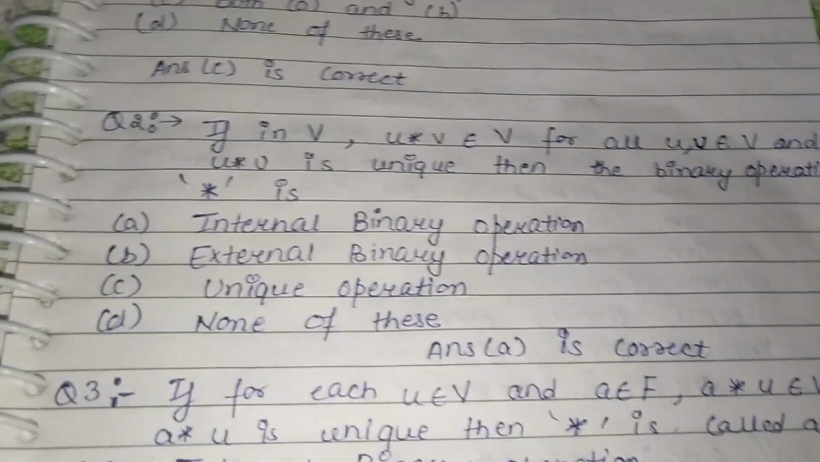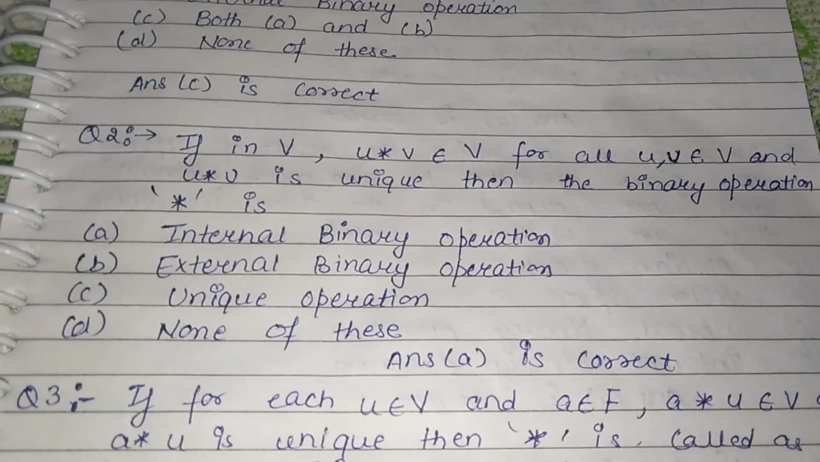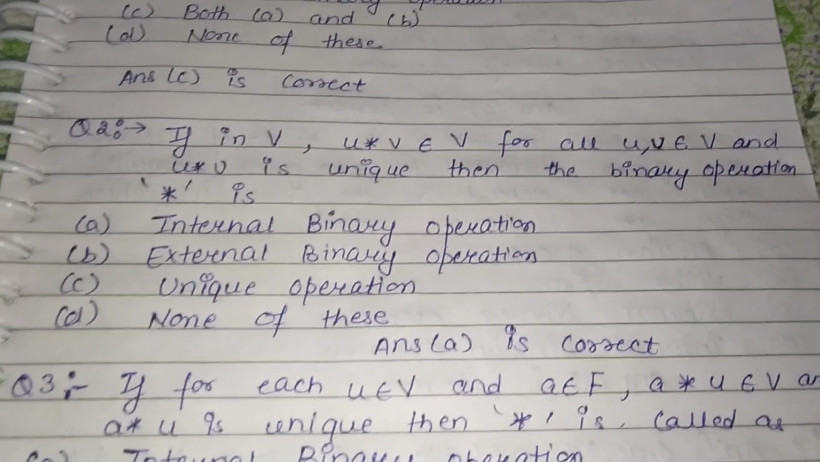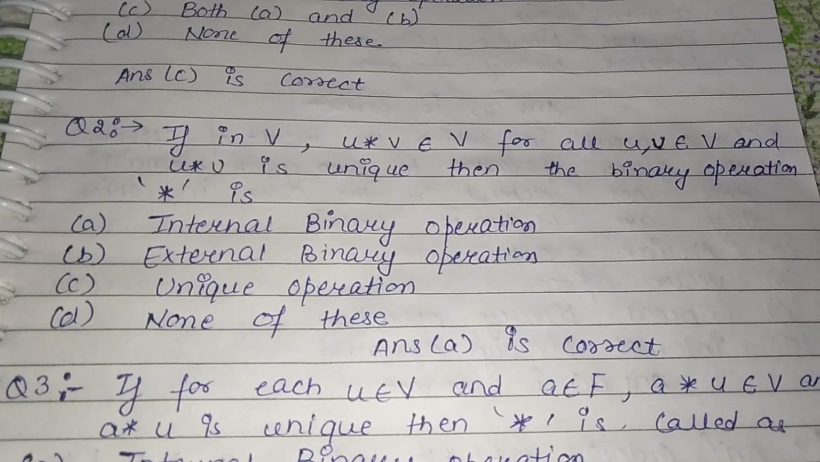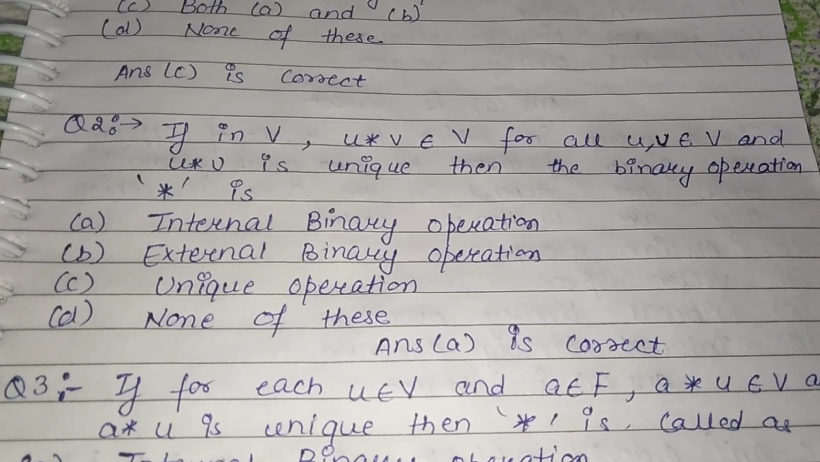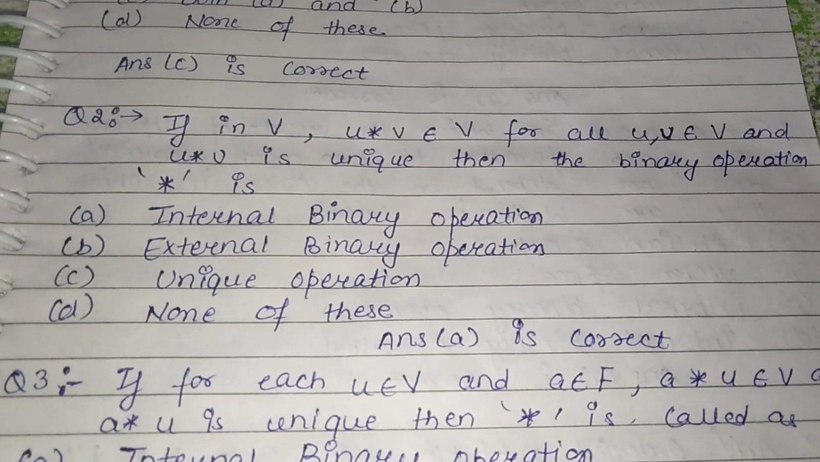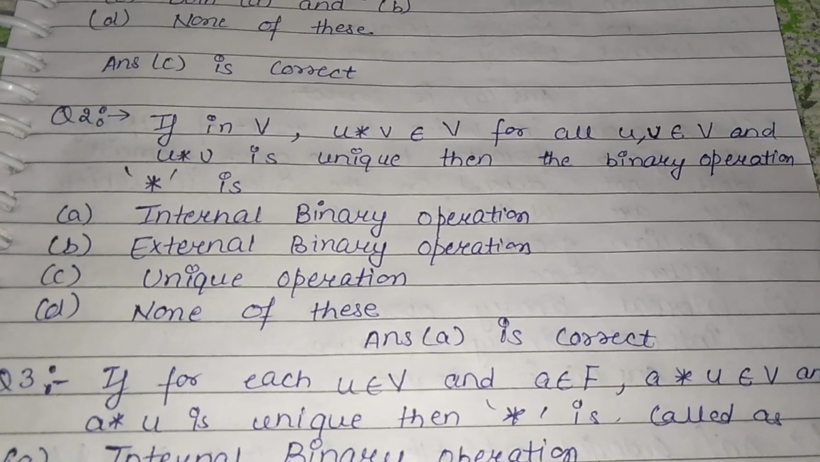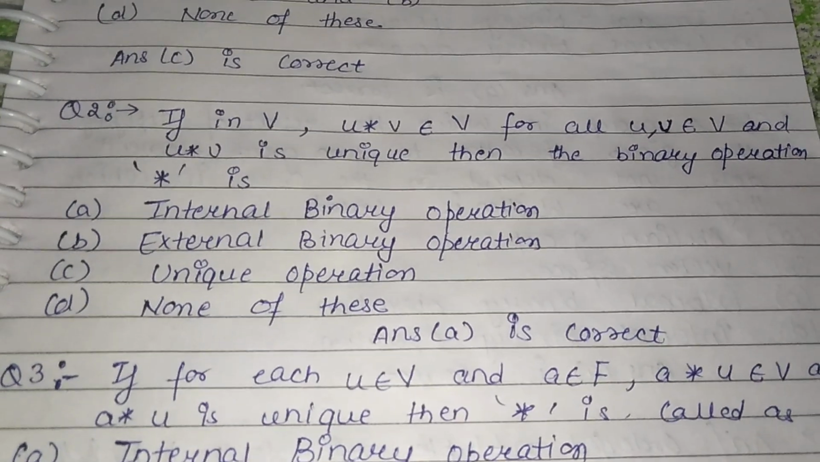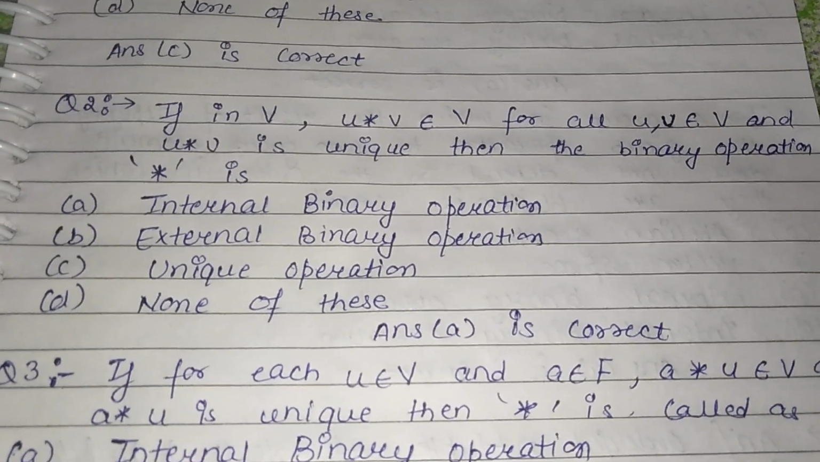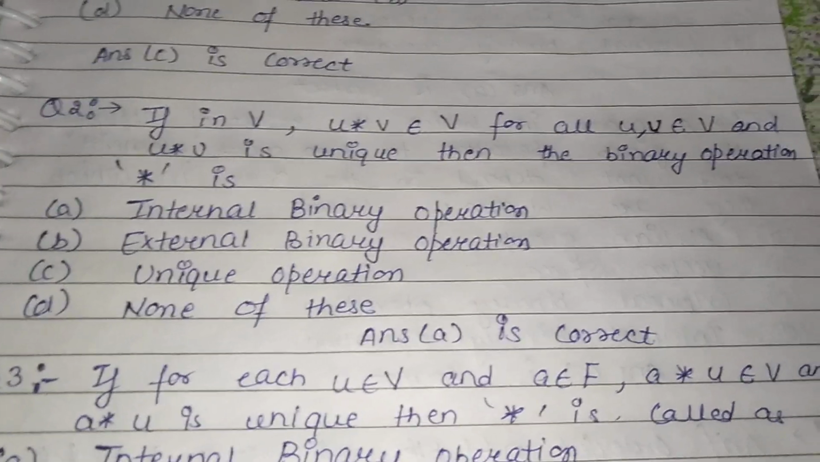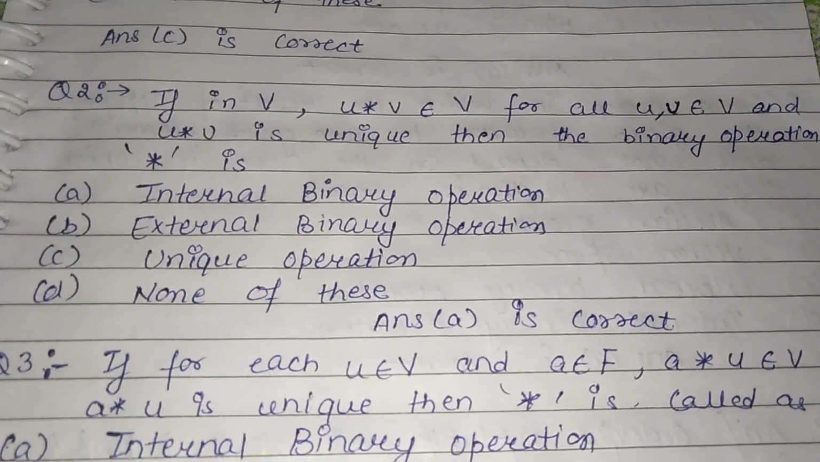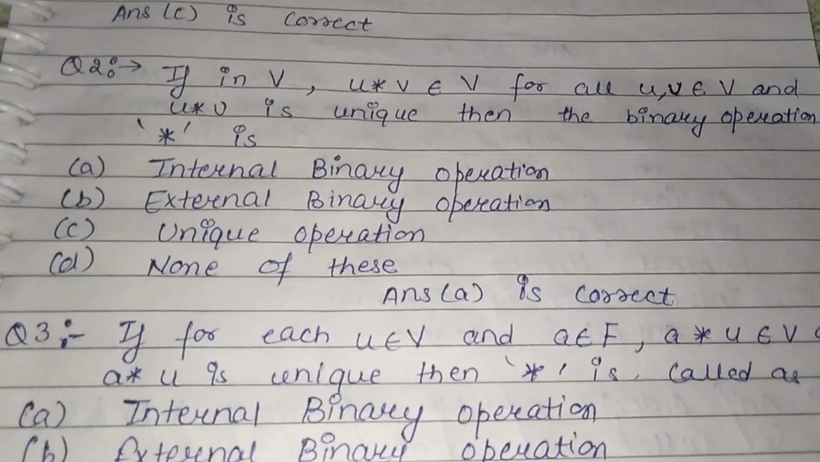Second is, if in V, u star v belongs to V for all u, v belongs to V, and u star v is unique, then the binary operation star is an internal binary operation. This is the condition for what? Internal binary operation, external binary operation, unique operation, or none of these. So this is the condition for internal binary operation. Here answer A is correct.